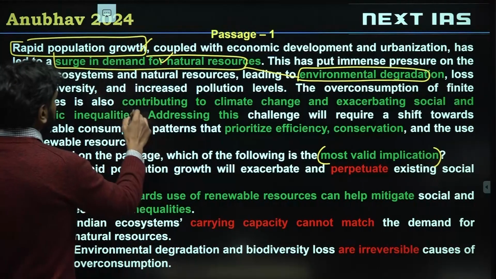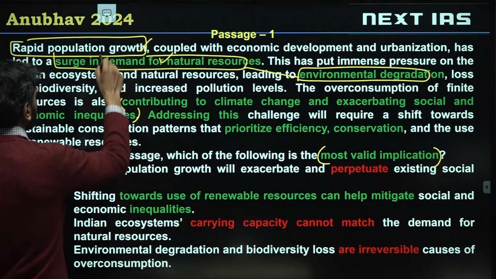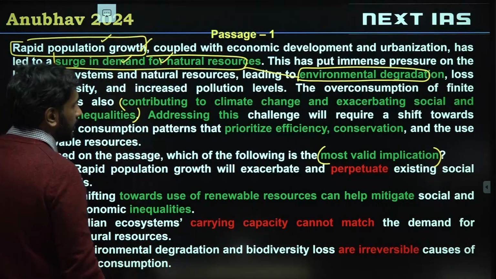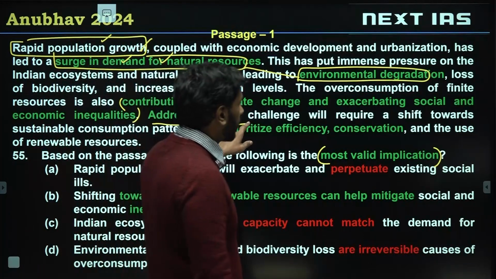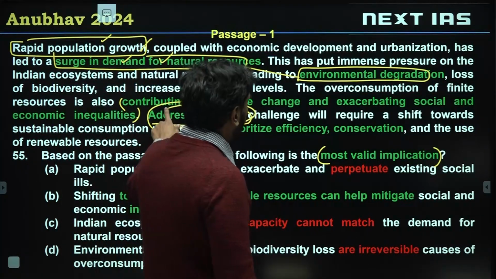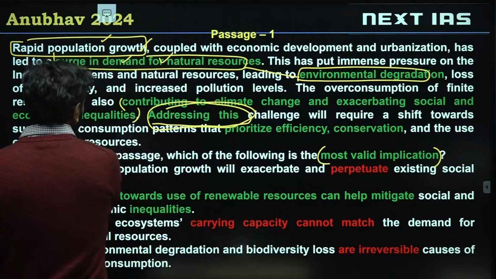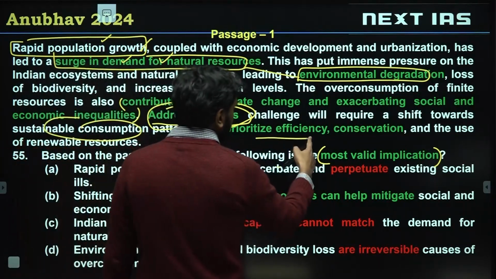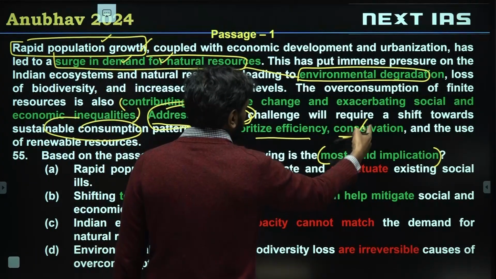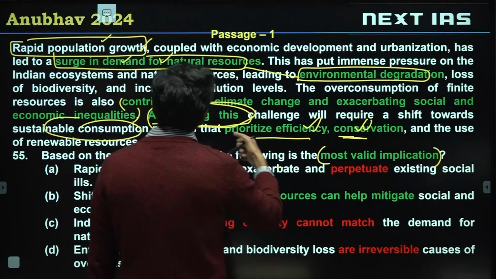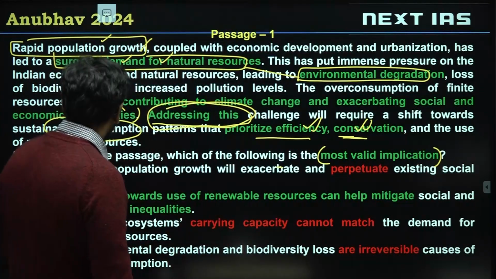So we are told the negative impacts that are happening because of this population growth surge in demand. Addressing this challenge, the author is telling us a solution will require a shift towards sustainable consumption, prioritizing efficiency and conservation. Basically, conserve karo, efficient raho. This is the way we can actually counter this problem.